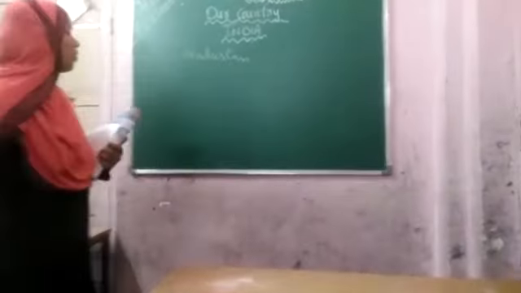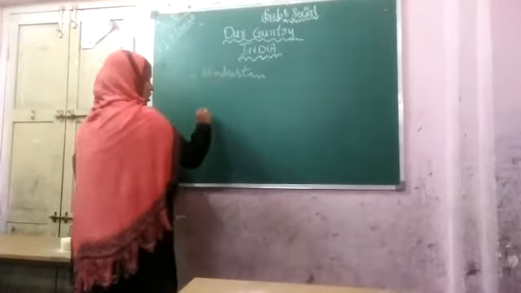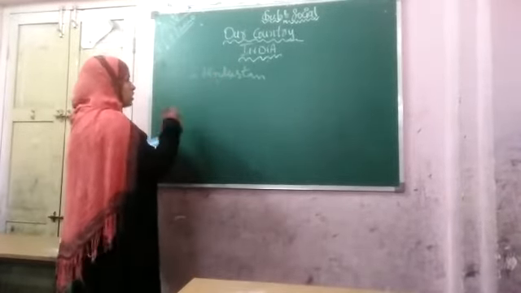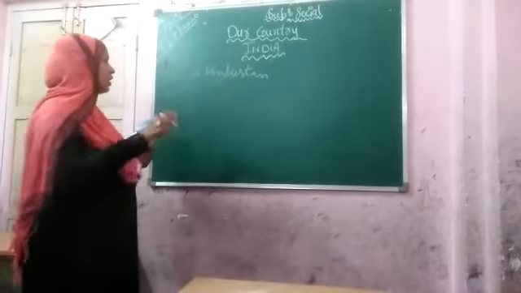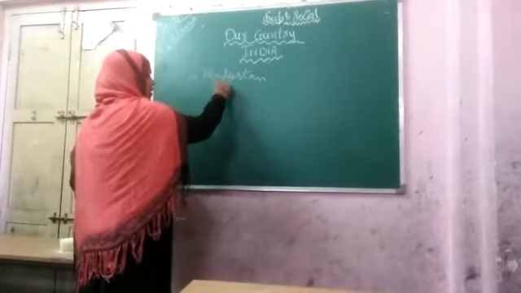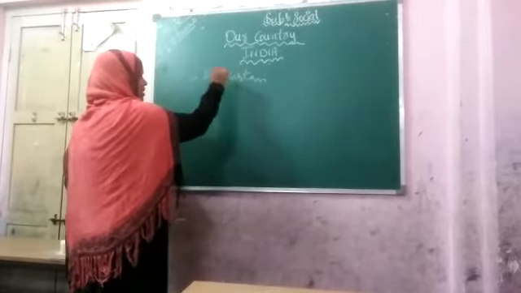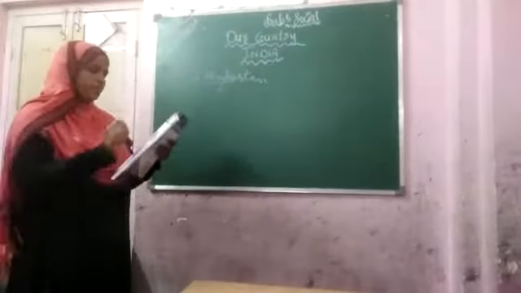This Hindu is a name from the Persian language, and it is not connected to any religion. So we call it Hindustan.